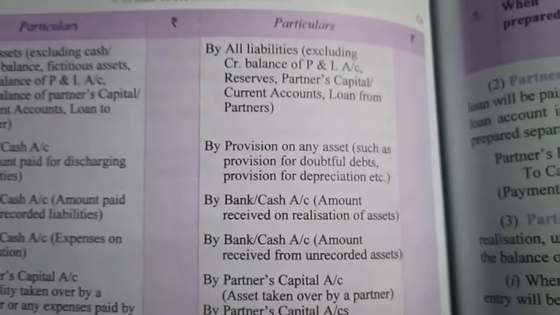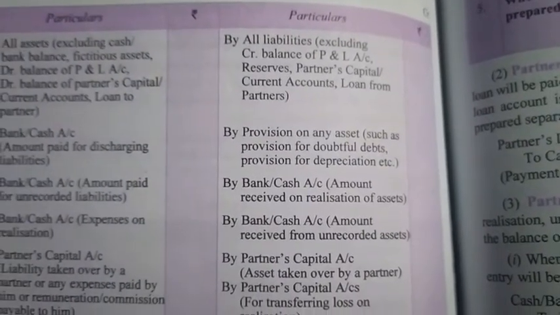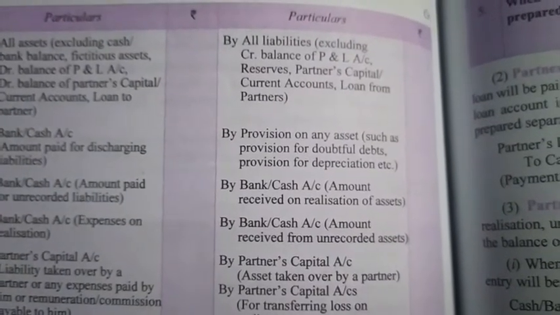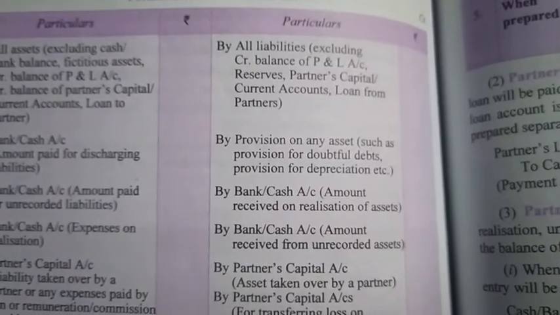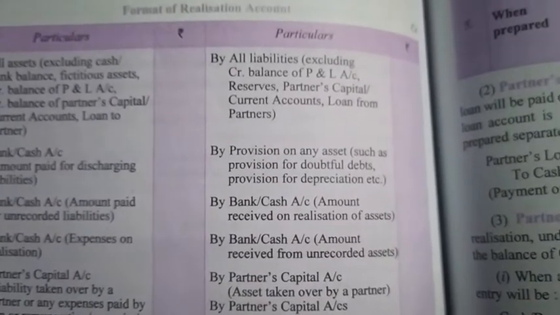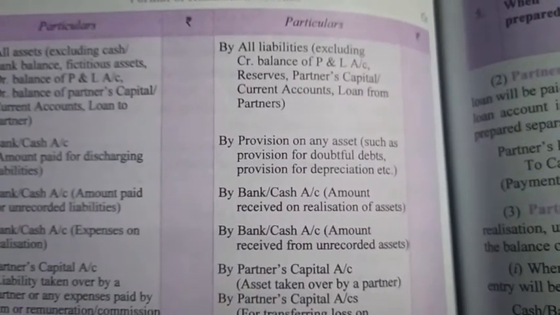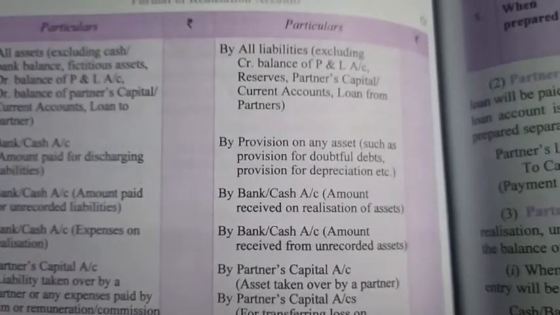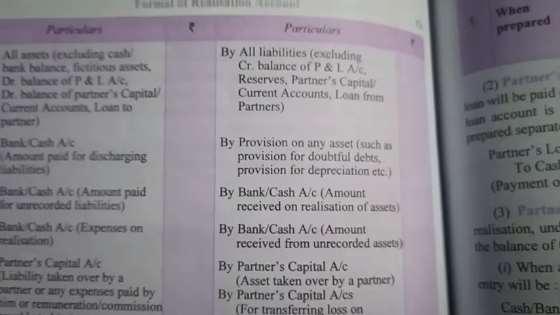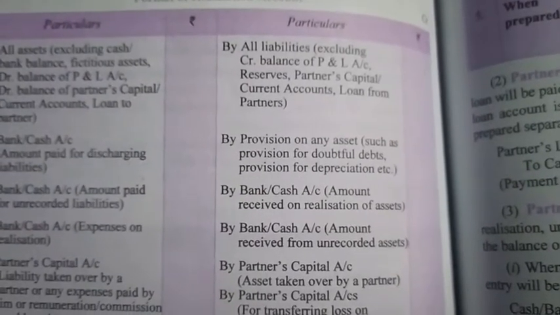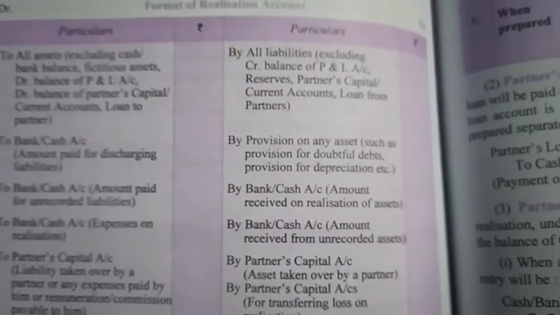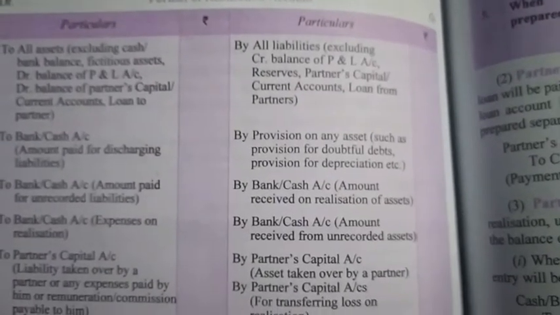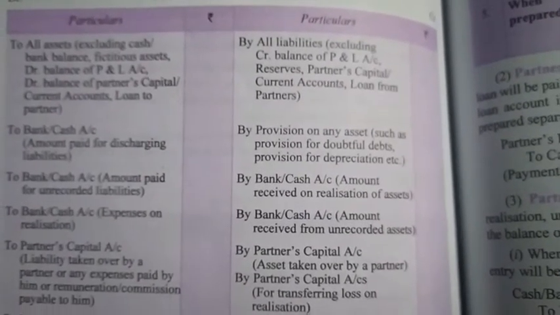If there is any reserve, that is provision on any asset, such as provision for doubtful debt, provision for debt, all those reserves will also be posted on which side? All these provisions, that is provision for doubtful debt and provision for debt, these types of provisions will be posted on the credit side of the realization account. Okay, keep in mind.